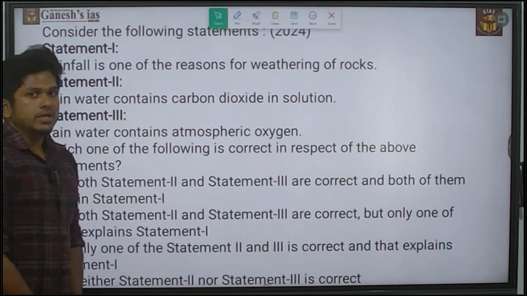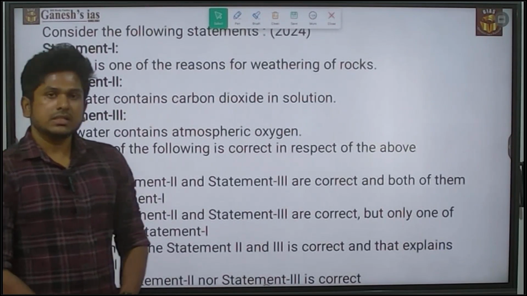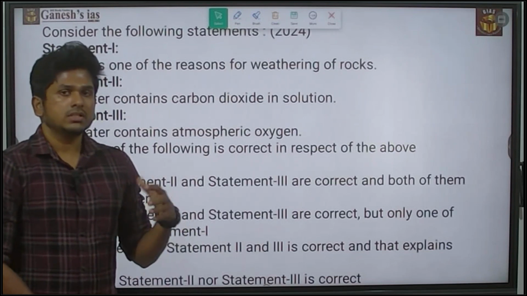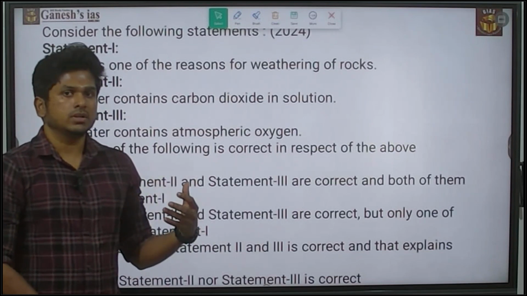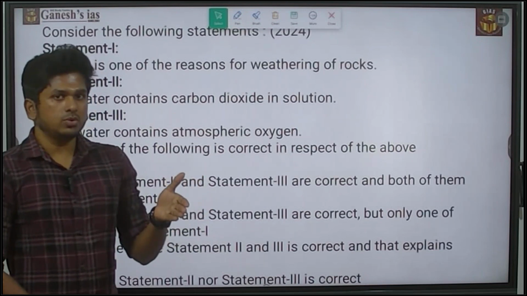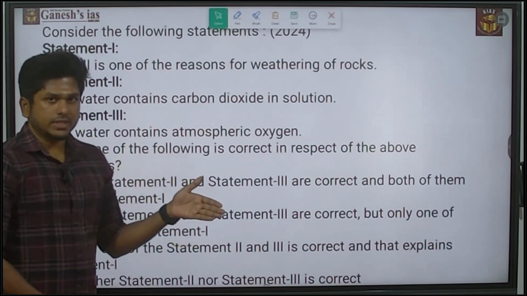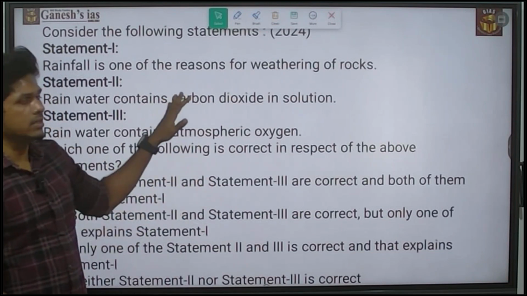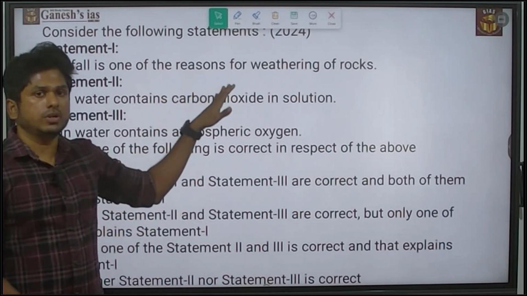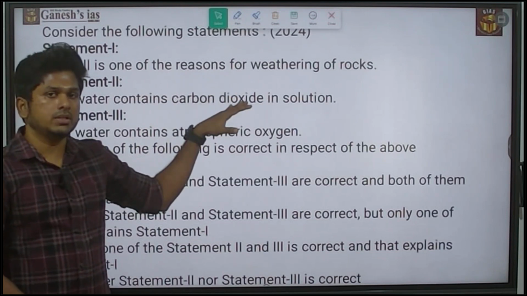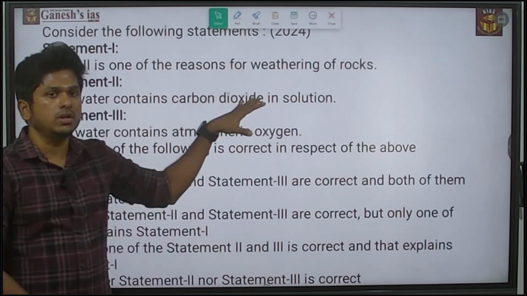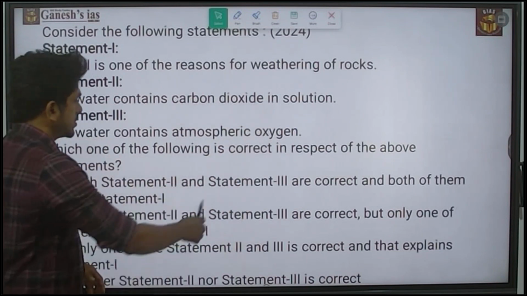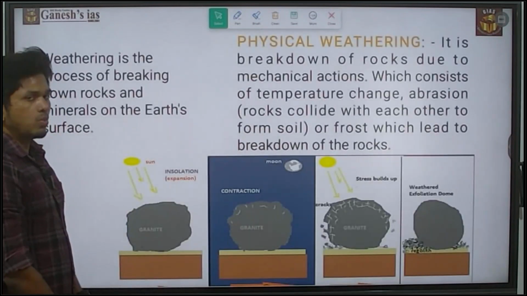So the question is related to weathering. When it comes to weathering, it is a purely conventional question, purely NCERT based. First of all, you have to know what weathering is, and also what the types of weathering are, and also why they asked this weathering question in 2024. That is also the most important thing, based on which you can decode what possible questions they may ask for 2025.